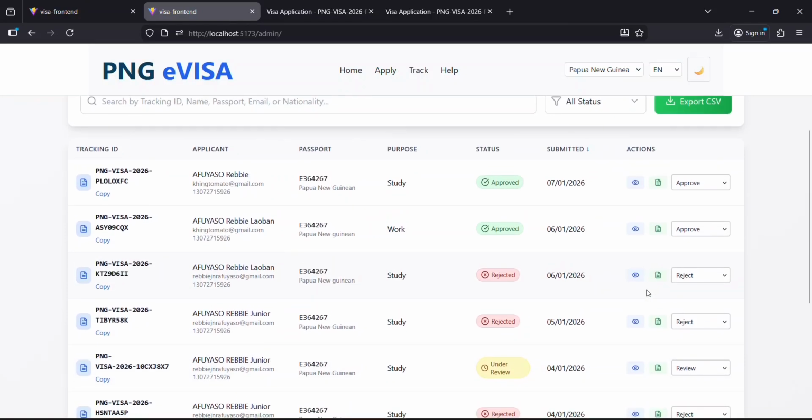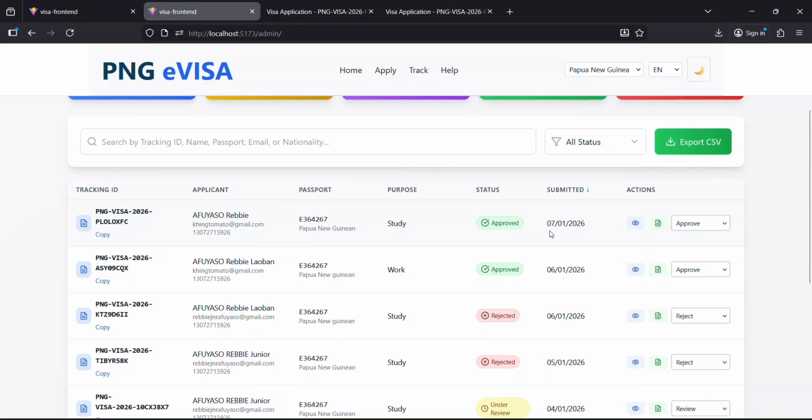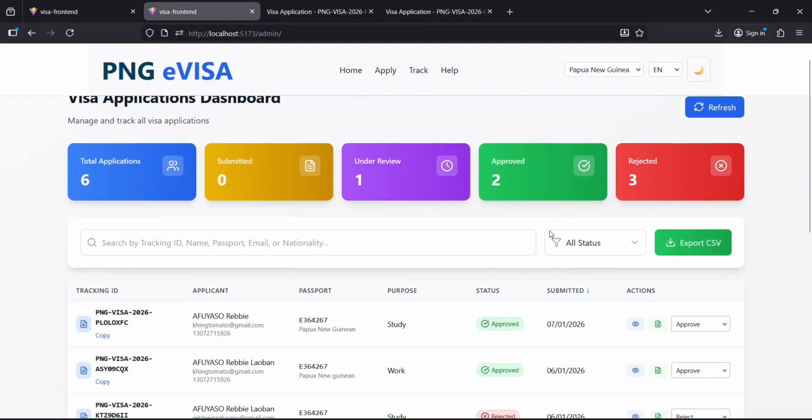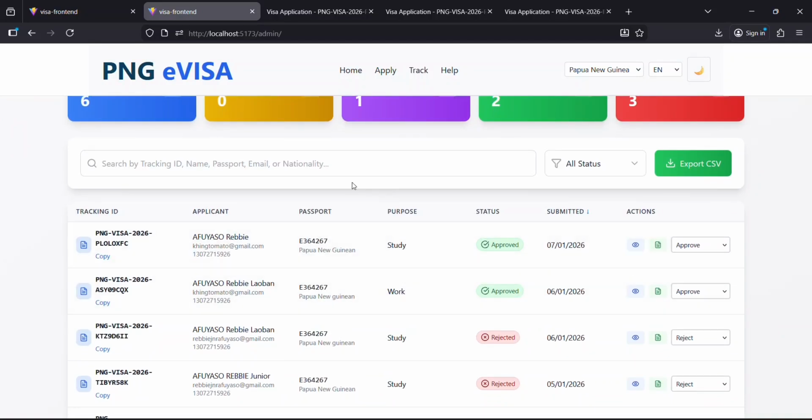So basically, this is my entire project that I am working on. It's still halfway there. I just have to finish the PDF, and also I have to finish creating the electronic visa, and I will include the online payments, and other functionalities will be included in later updates. This is the project that I am working on, and your time is very much appreciated. More updates and more insight on this project will be provided as time goes by. But for now, this is the first insight into this project.